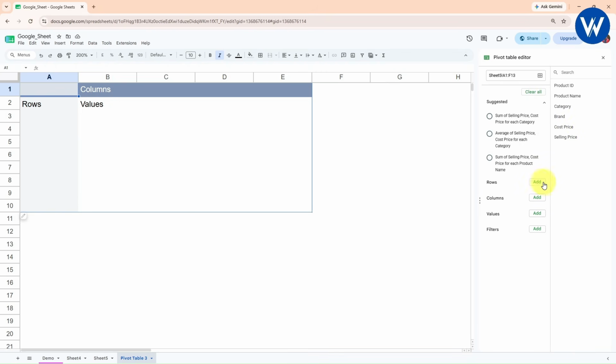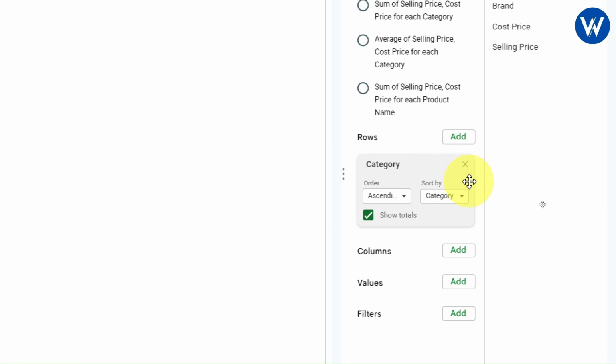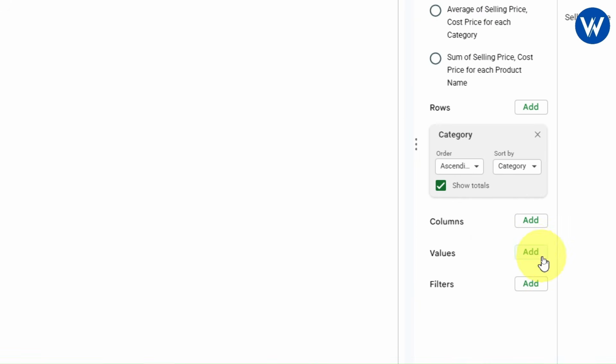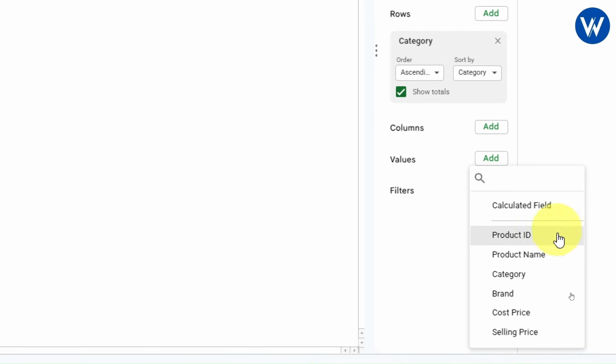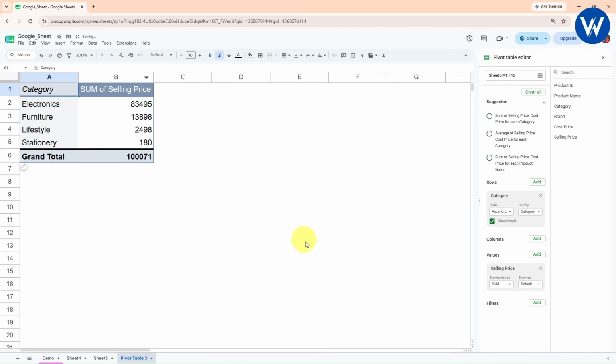So what I will do, I will simply click on add for row, and from here I will select the category. Look here guys, this is very important. I will select the category. So guys, finally the category is inserted in the row. Now I will go with the value option, click on add. I want to summarize the category according to selling price. So guys, finally the pivot table is created, which is the category-wise sum of selling price.